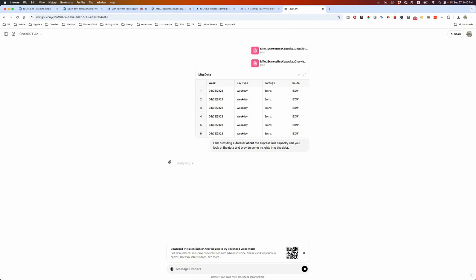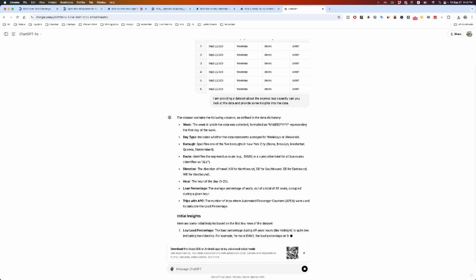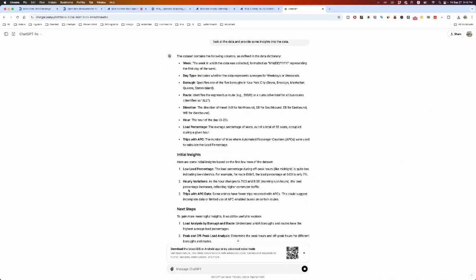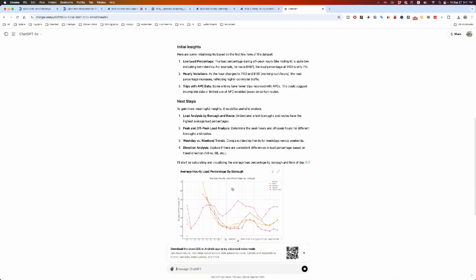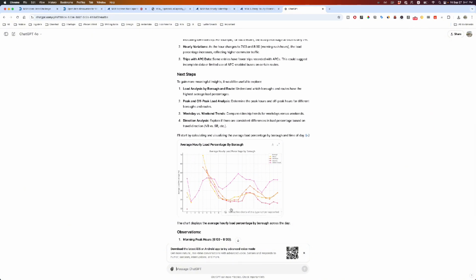Let's see what ChatGPT will come up with. It's explaining right now what the data set looks like and what the route is. Here is an interesting part. It starts with the low load percentage, and during off peak, midnight is quite low. It also covers hourly variations, and talks about the APC data. Next, it actually provided an interesting artifact.